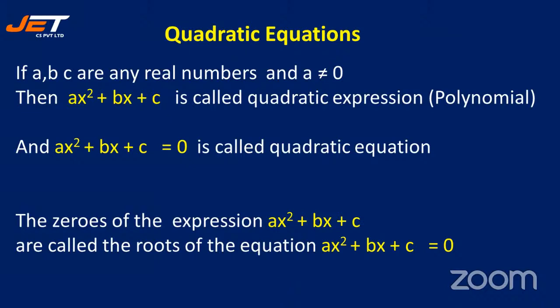If a, b, c are any real numbers and a is not equal to 0, then ax square plus bx plus c is called quadratic expression. And ax square plus bx plus c is equal to 0 is called quadratic equation.